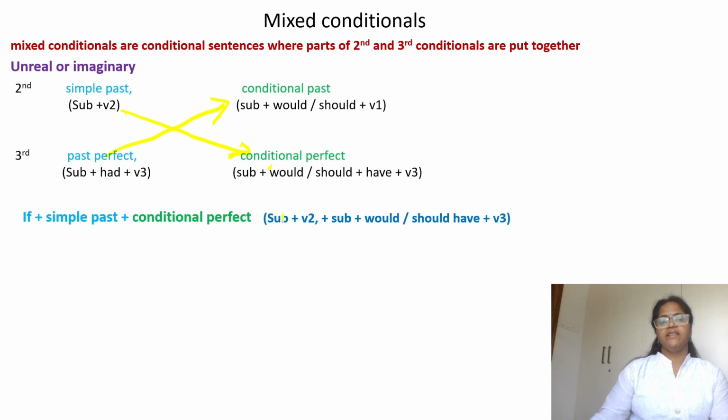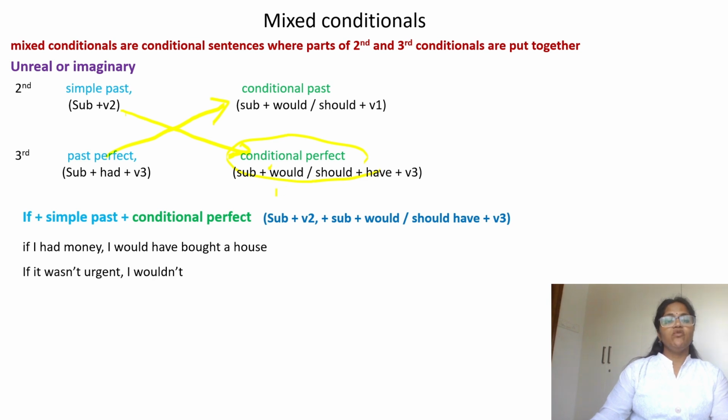Structure: subject plus V2, comma, plus subject plus would or should plus have plus V3. If I had money, simple past, I would have bought a house. Conditional perfect. If it wasn't urgent, simple past, from second condition, I wouldn't have called you. Conditional perfect from third condition.